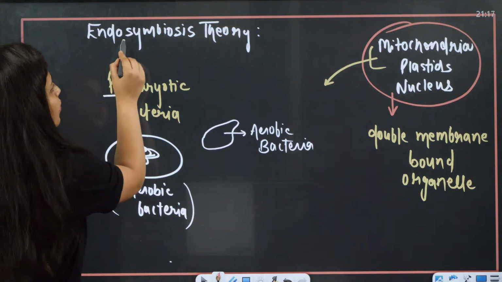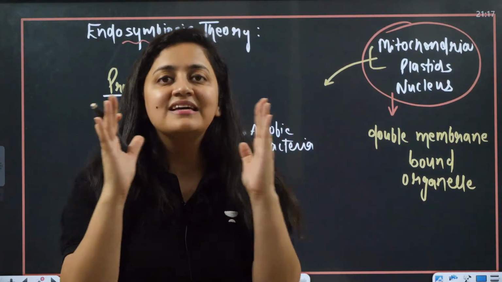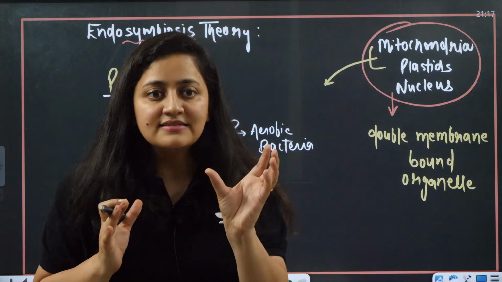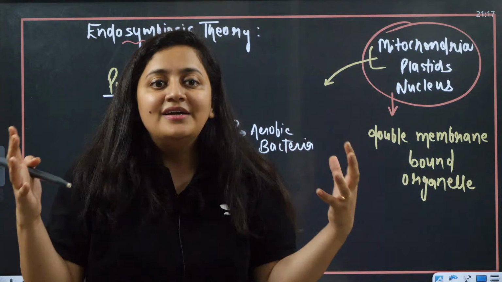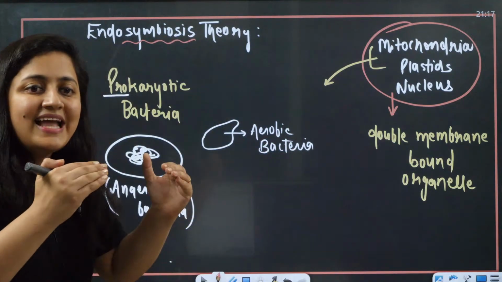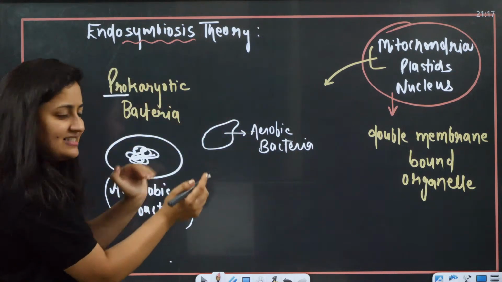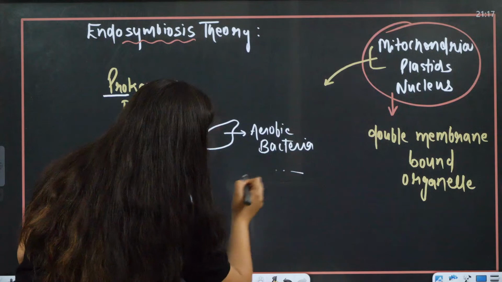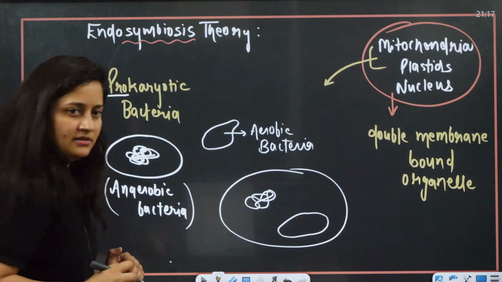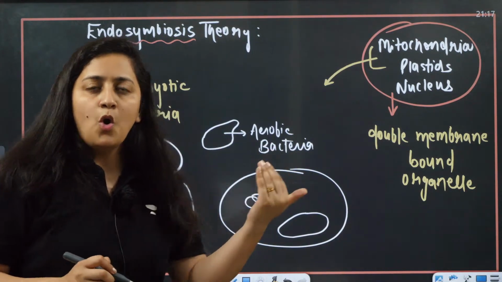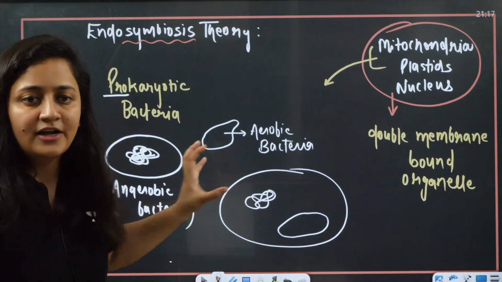So it is basically endosymbiosis theory. See, the word symbiosis is like mutualism. Two things are dependent on each other. This is the meaning of symbiosis. Two things are benefiting each other. Now the word is endo. Endo means inside. So this large size bacteria is going to engulf this small size bacteria. Now what will be the scenario? You can see here like this. Different teachers, different books explain it in a different way, but basically this is the gist of this topic. This is basically the endosymbiosis theory.